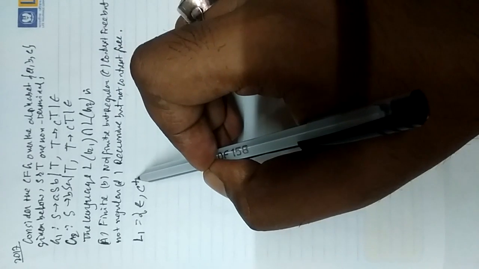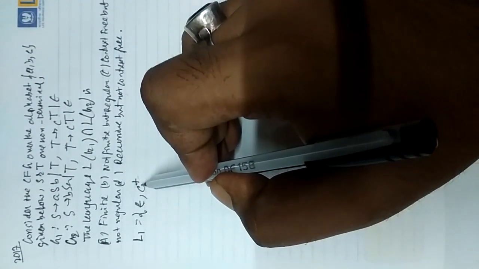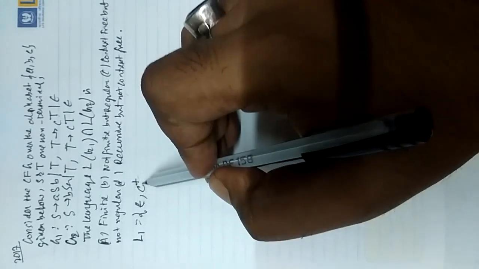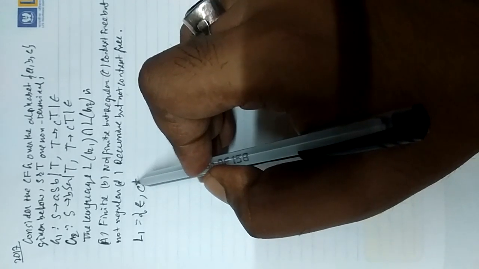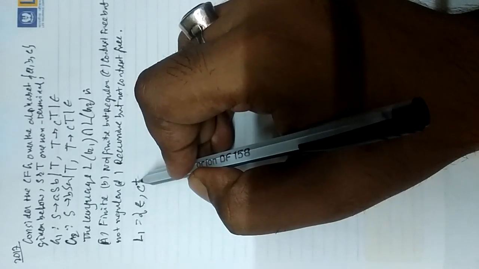Why c plus? From S to T and from T to cT, and if you replace T with epsilon, you will get at least one c. So if you combine epsilon plus c plus, you will get c star.